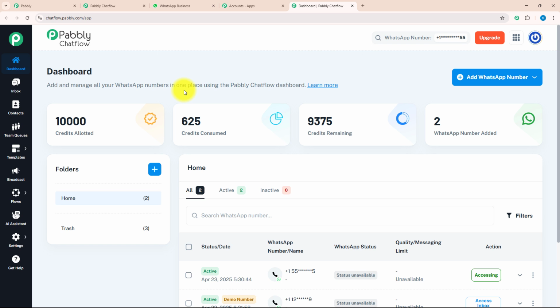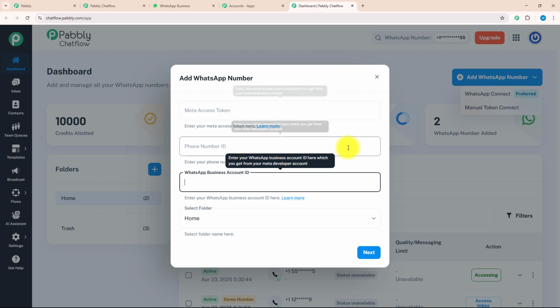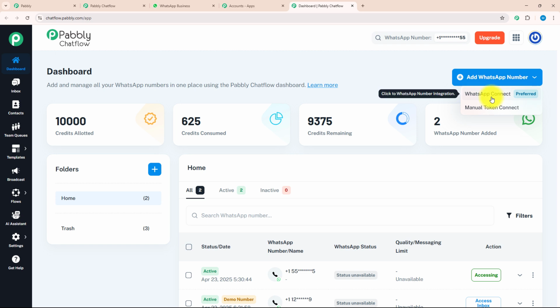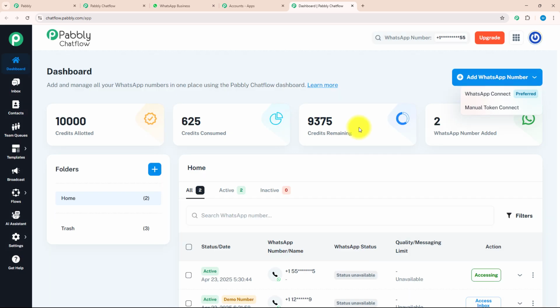Over here, you can add and manage all your WhatsApp numbers in one place without opening WhatsApp separately. Add your WhatsApp number. There is a button given on the top right corner named Add WhatsApp Number. Inside this, there are 2 options, WhatsApp Connect and Manual Token Connect. In Manual Token Connect, you have to enter the Meta Access Token, phone number ID and WhatsApp Business Account ID manually. But in WhatsApp Connect, you just need to verify your Meta Business Management account and link your WhatsApp Business account with it. Not only that, there are many more features on the dashboard.